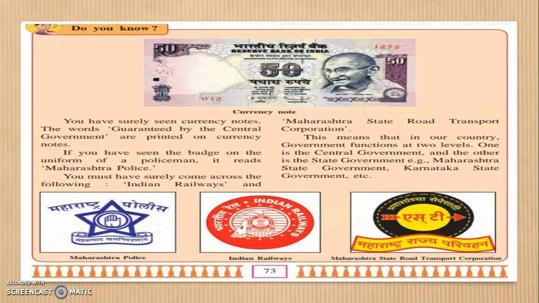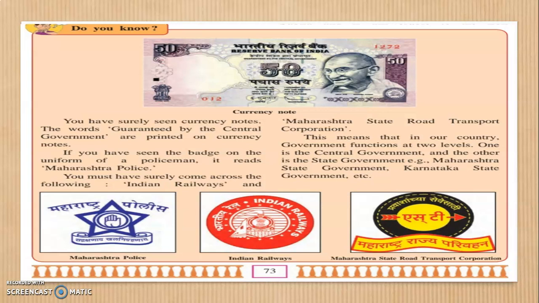Now what are these 3 symbols trying to tell us? Maharashtra Police will only look after and maintain law and order in the state of Maharashtra. Maharashtra Police cannot go to Kashmir and start putting their law and order over there. They cannot tell the people over there, this is a crime, and so on. No, because it is the internal affairs of the state of Maharashtra. That is the reason the name Maharashtra Police is given.